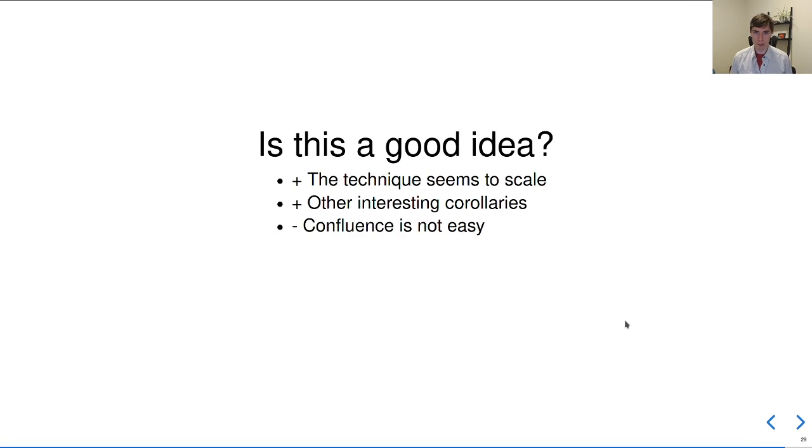Now, before I give you the impression that this solves all the problems, I'm not entirely sure. On the plus side, the technique does seem to scale, so I've modeled a compiler from a scheme-like language down to an assembly-like language. And there are other interesting corollaries, so other standard results about the reduction system that connect to the compilers. On the downside, confluence is not always an easy theorem to prove.